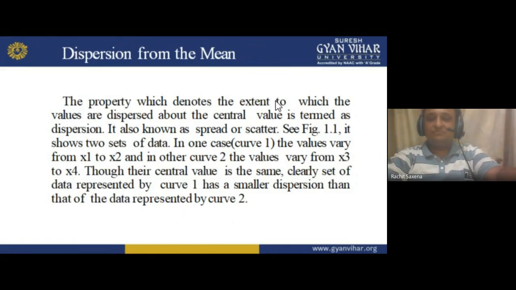Figure 1.1 shows in curve 1 the values from x1 to x2, and in curve 2 the values vary from x3 to x4, though the center value is the same. Clearly the set of data represented by curve 1 has a smaller dispersion than the data represented by curve 2.